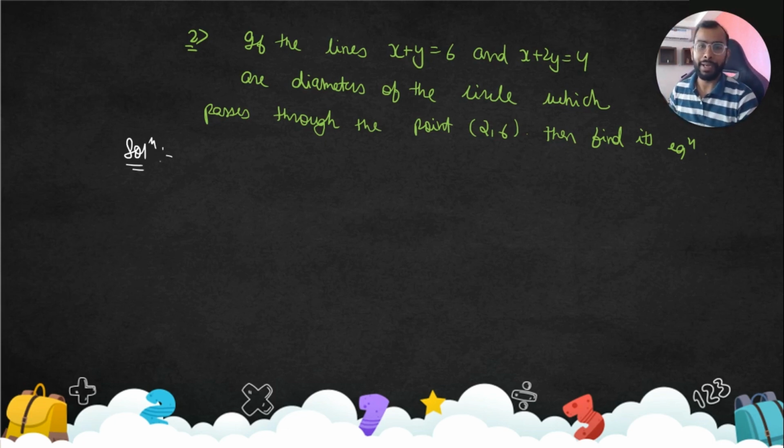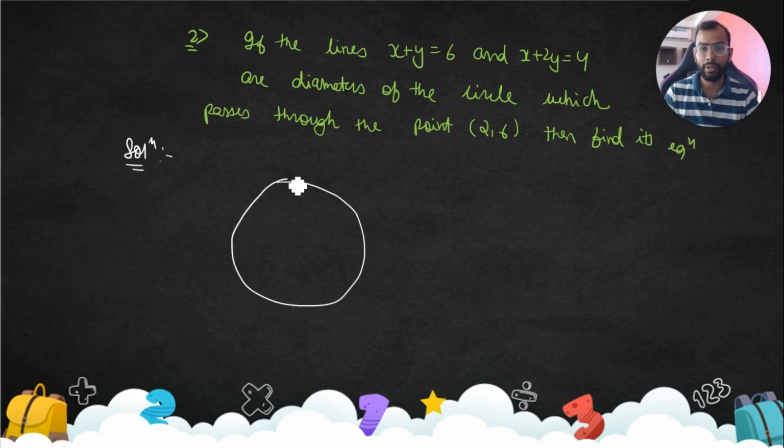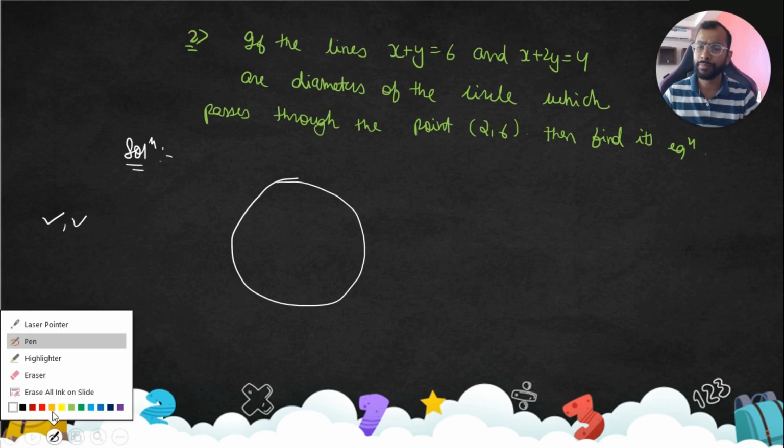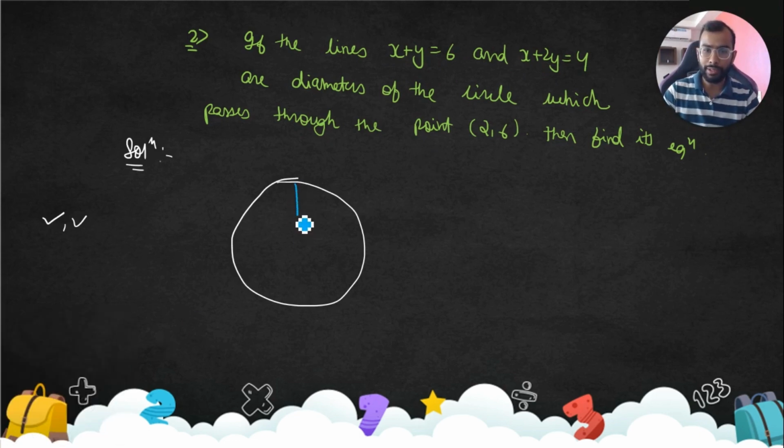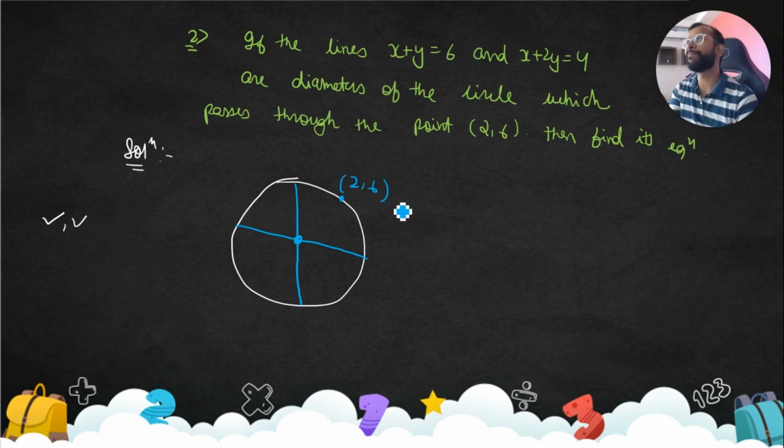Now let's imagine, there are two lines they are talking about. There is a circle, and we know that for finding a circle we need the center and the radius. This is what is required. If the lines x + y = 6 and x + 2y = 4 are diameters, then there are two diameters given, this is the first diameter, this is the second. The circle passes through the point (2, 6). Then find its equation.